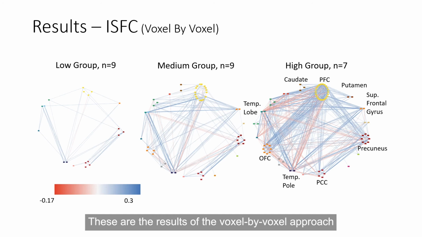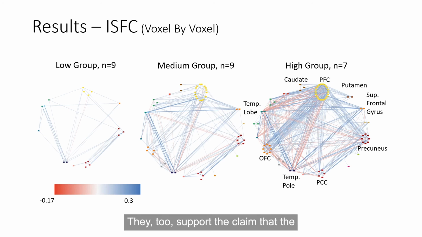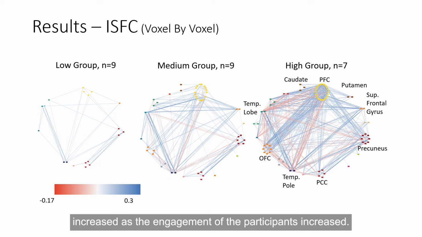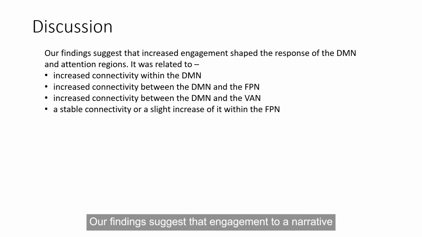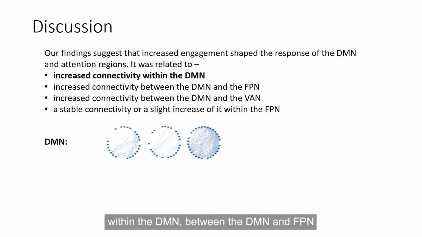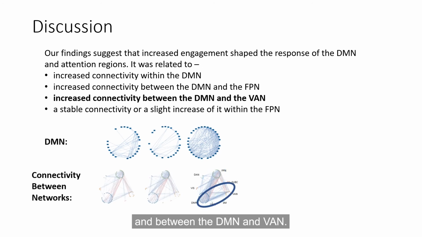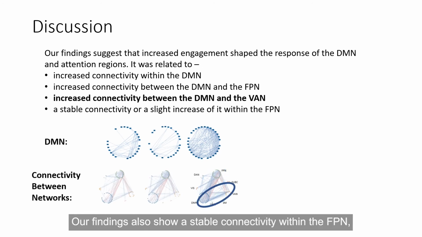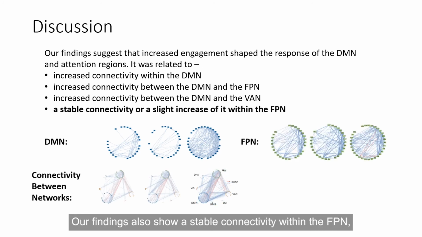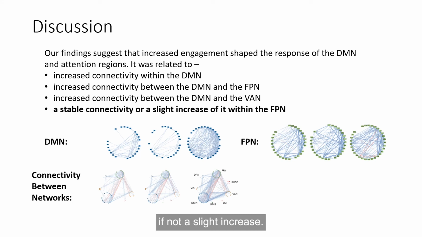These are the results of the voxel-by-voxel approach for the intersubject functional connectivity analysis. They too support the claim that the synchronized functional connectivity increased as the engagement of the participants increased. Our findings suggest that engagement to a narrative may shape the response of the DMN and attention regions. As the engagement increased, the connectivity increased within the DMN, between the DMN and FPN, and between the DMN and VAN. Our findings also show a stable connectivity within the FPN, if not a slight increase.